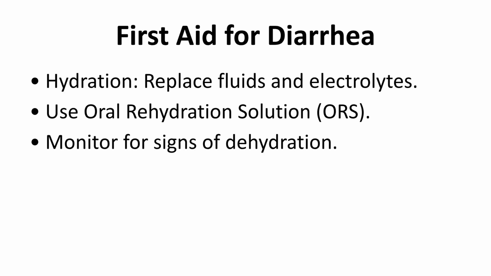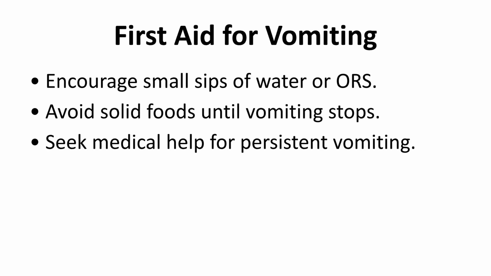First aid for diarrhea focuses on hydration to replace lost fluids and electrolytes using an oral rehydration solution. It is important to monitor for signs of dehydration. If someone is vomiting, encourage small sips of water or oral rehydration solution. Avoid solid foods until the vomiting stops and seek medical help for persistent vomiting.